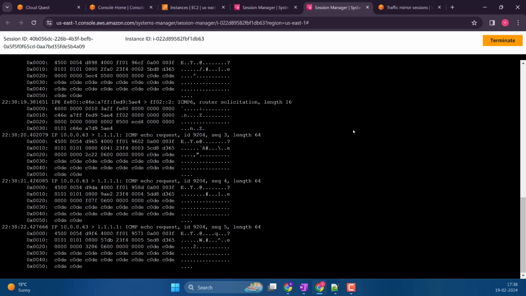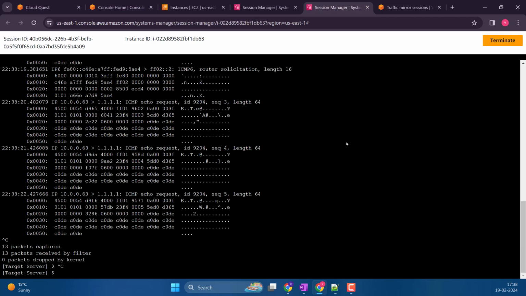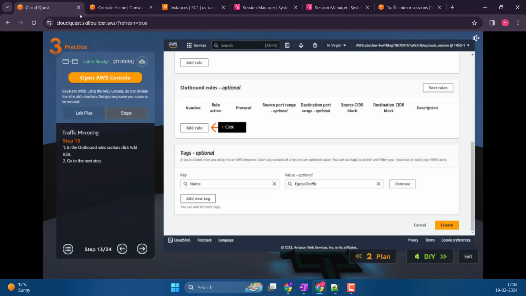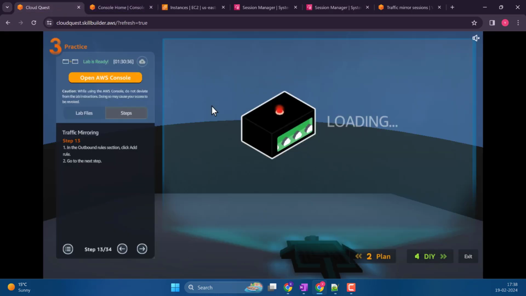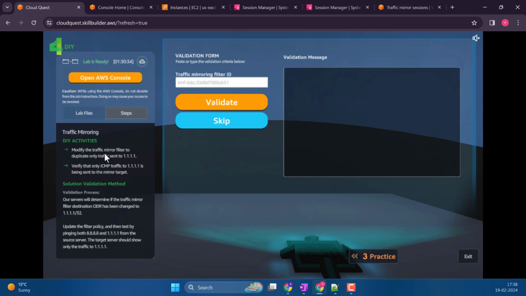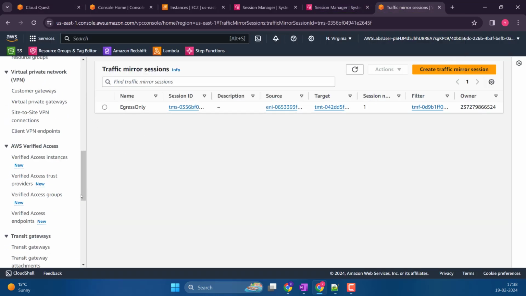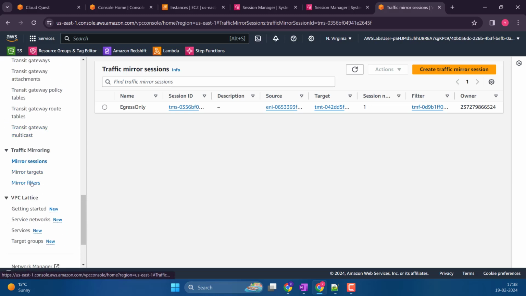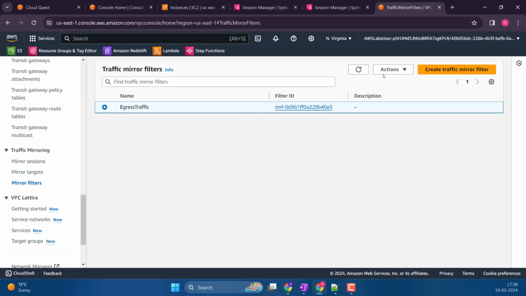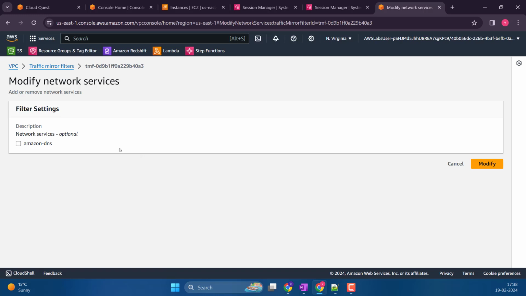So our setup is a success at least. I am happy, even though this is something new. Now let's go and do our DIY. I don't know what we are doing. Let's modify the traffic mirror filtering to duplicate only traffic sent to... Oh, okay. I think I remember this now. Remember the filter we created, and in that we put the target as all zeros, which is basically telling